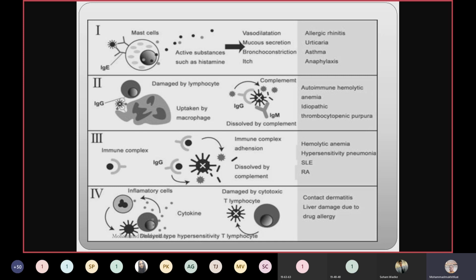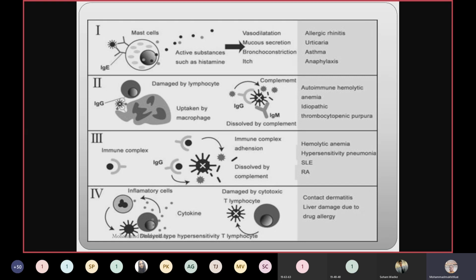What are the examples of type 1 hypersensitivity reaction? Allergic rhinitis. We all suffer from this rhinitis so often because of the seasonal change. Urticaria. There are certain patches on your skin. Asthma. This is most commonly seen in our country or in highly populated and polluted countries. Anaphylaxis. This is very important.